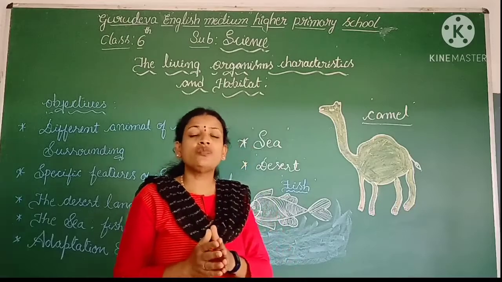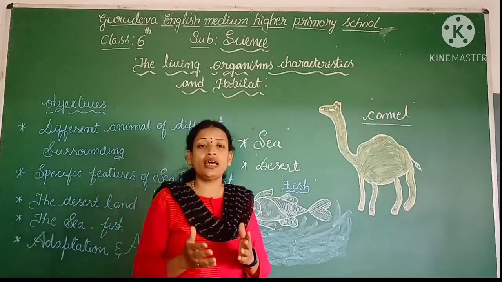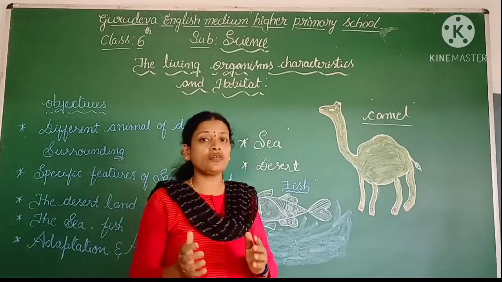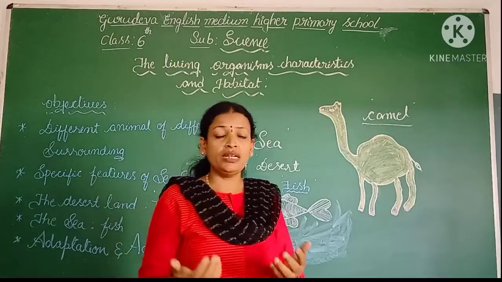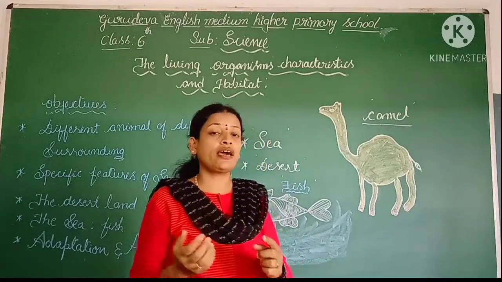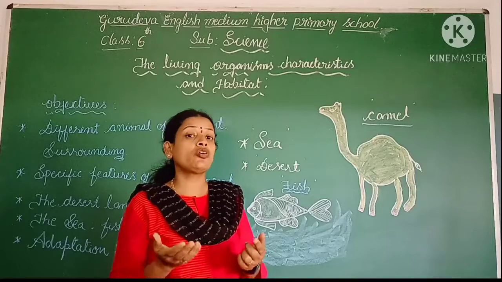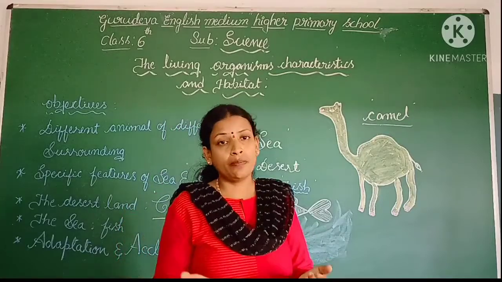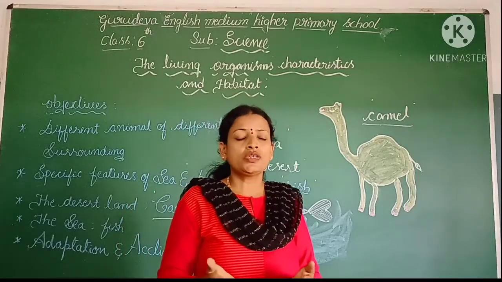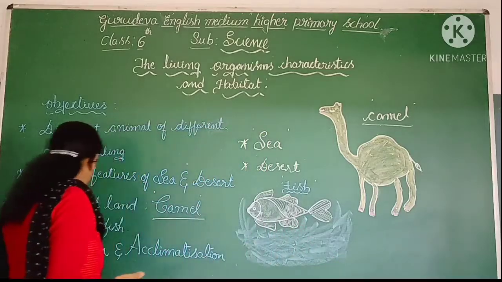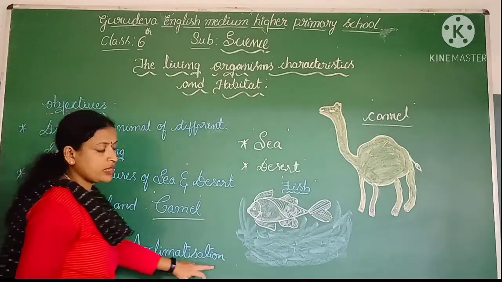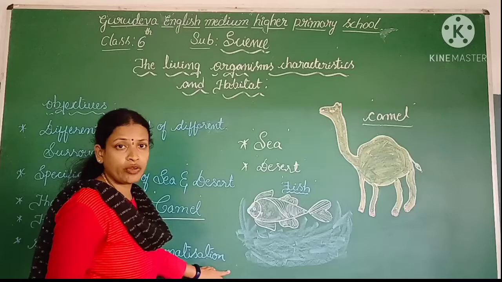The animals which are not capable of leading their life with respect to the conditions of the environment die, meaning they fail in adaptation. So this is all about adaptation as well as acclimatization, right?